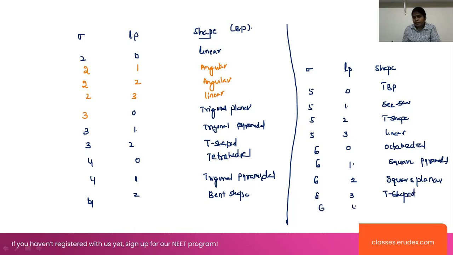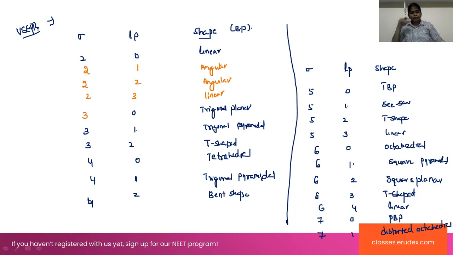6-4 is there, linear. And when 7-0, this is pentagonal bipyramidal. Whenever 7-1, one lone pair is there, this will be the distorted octahedral structure. So this is about the valence shell electron pair repulsion theory, and according to the lone pairs only, we are considering the shapes here. Whenever in the question they are asking the shape of the molecule, you have to consider this one.